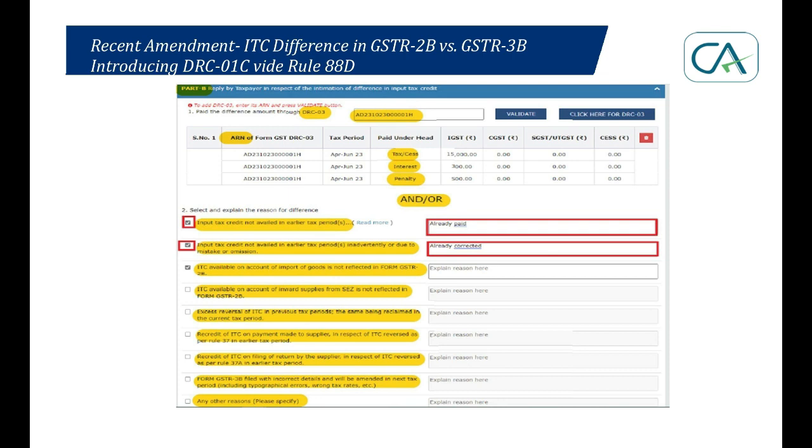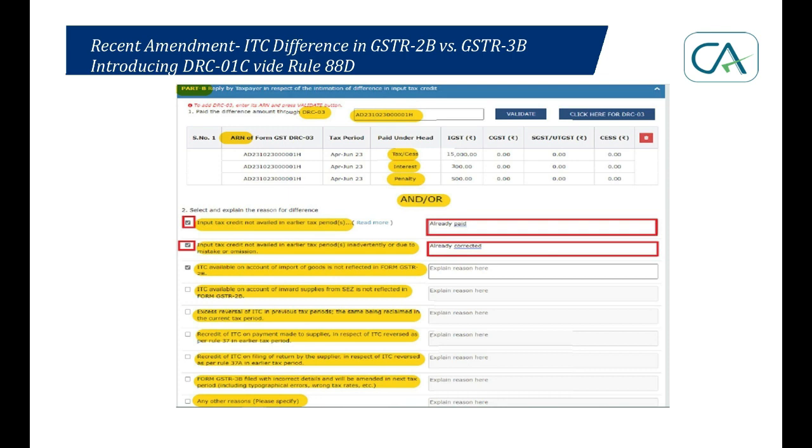Now, sir, let us see these reasons. These are quite important as to why the government feels that there can be reasons of differences between the input tax credit available in GSTR-2B and what we have claimed in 3B. This the government has only provided in the particular intimation. We need to select this if we fall under this case. Multiple cases also we can select, but selection will not do. You have to write your remark.